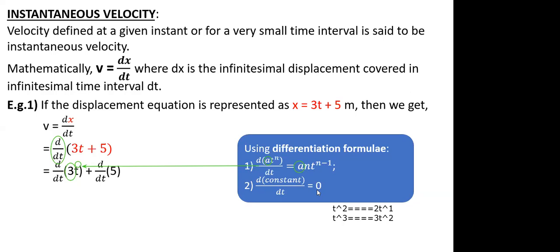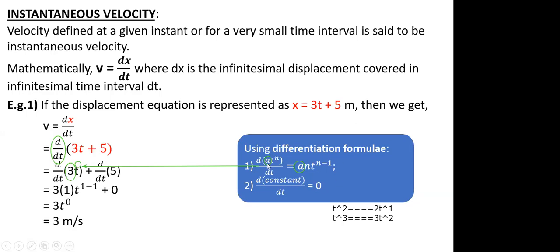So if I apply the formula directly, the final answer was simply 3 meter per second. Any polynomial function, for x or for y or for s, can be differentiated using these two formulas. For a constant, that will be directly 0.